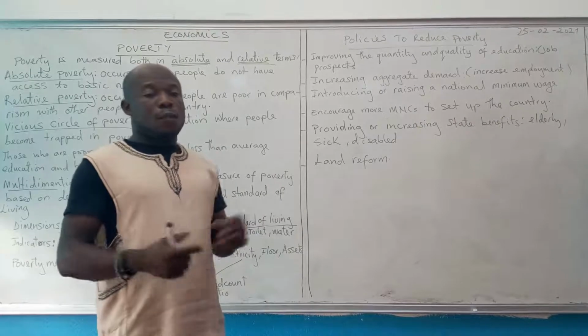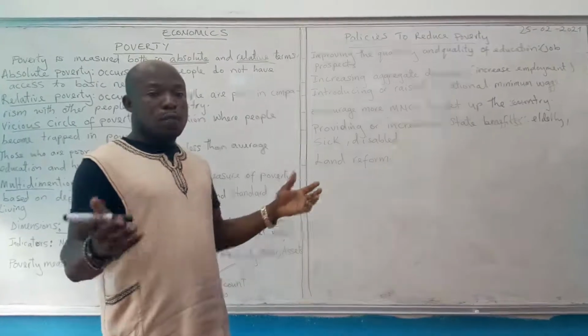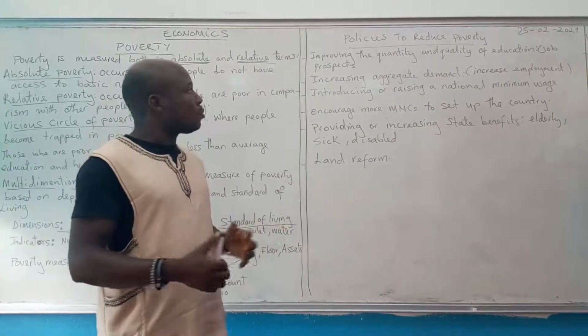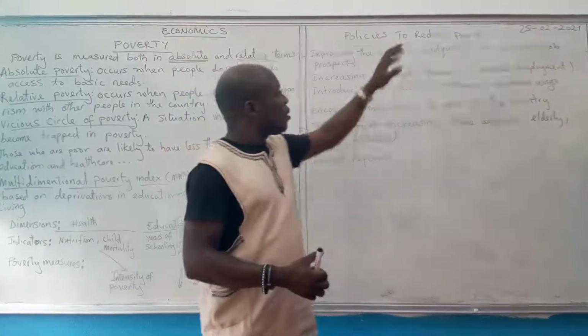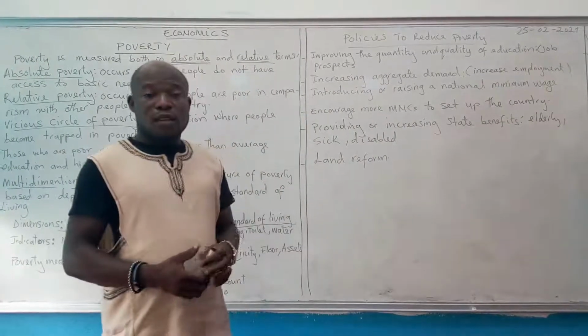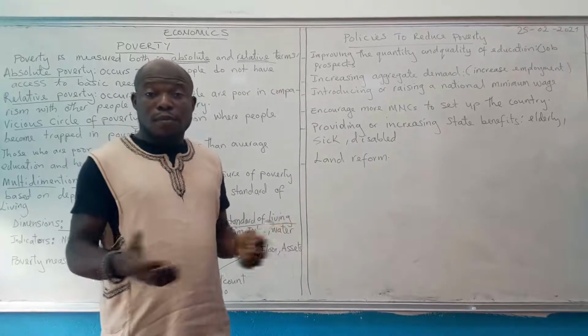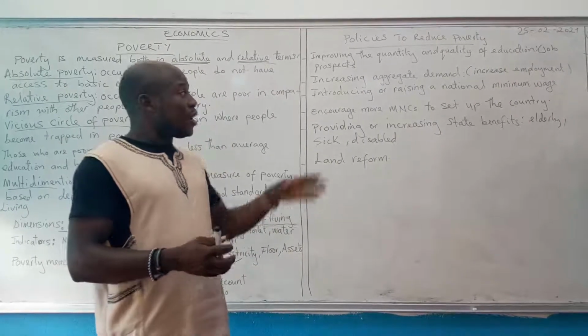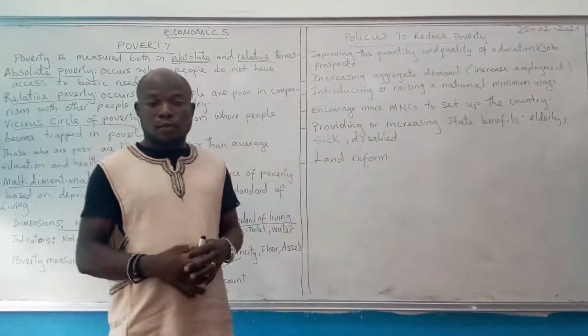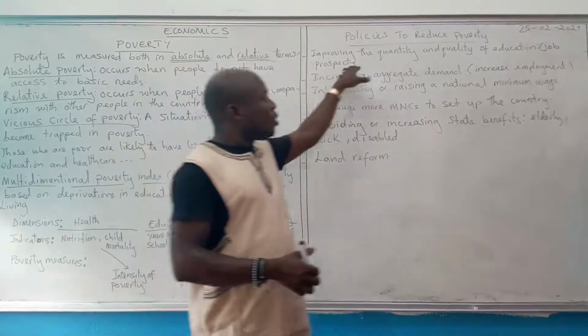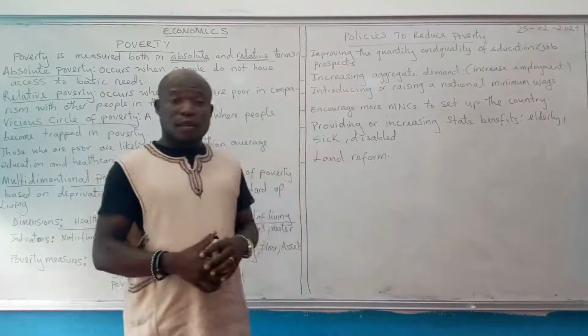This can improve the prospects and potential earnings of the poor, right? When you have good education, you might be able to have a good job, right? And it can increase their potential of earning a salary and even the prospect of your children studying.